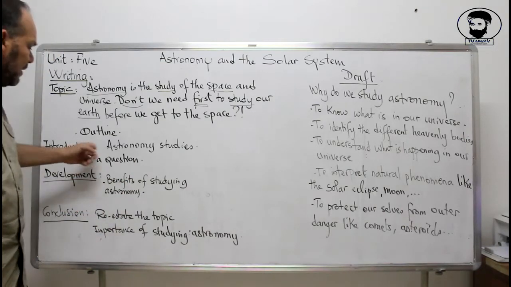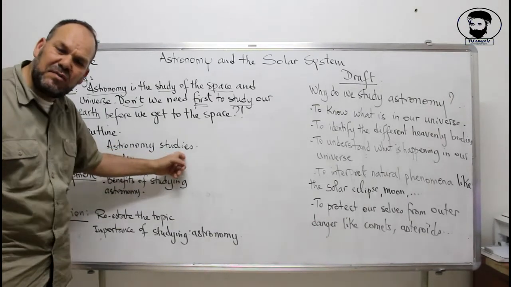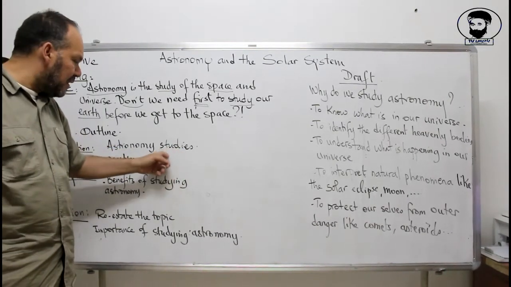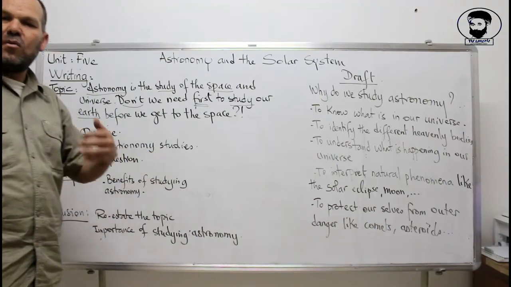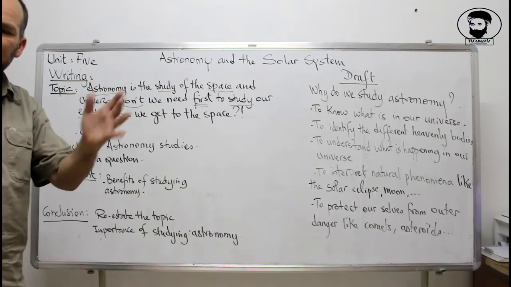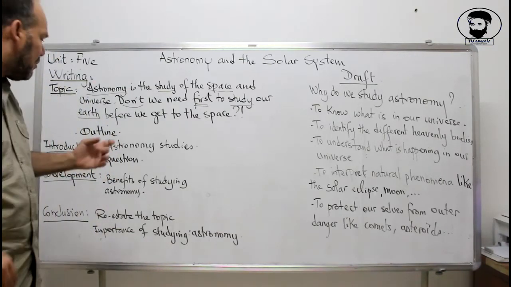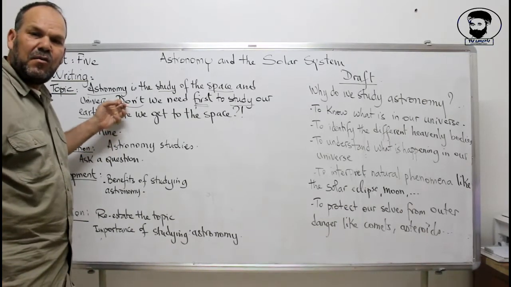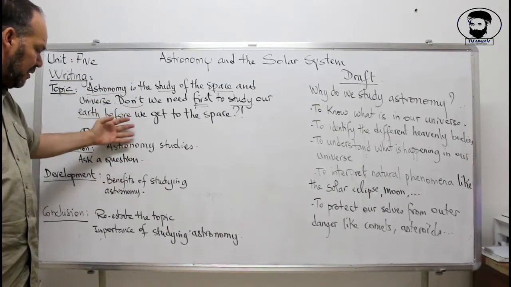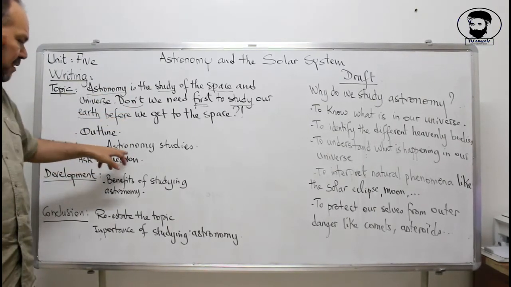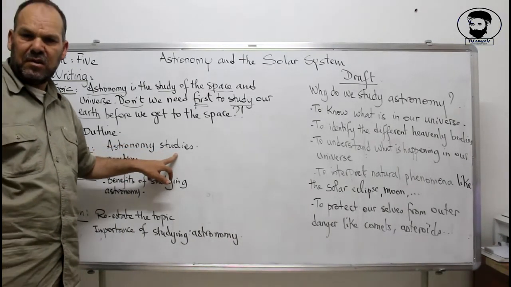Now, first is astronomy studies. Is it something useful or not? Let's start at the beginning of the paragraph by defining what astronomy is and what its scope is. What do we study in astronomy? And then after, introduce the question of this topic: why we study astronomy. When we do this in the introduction, we start by what astronomy studies.